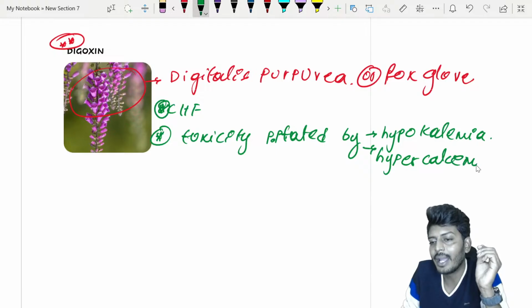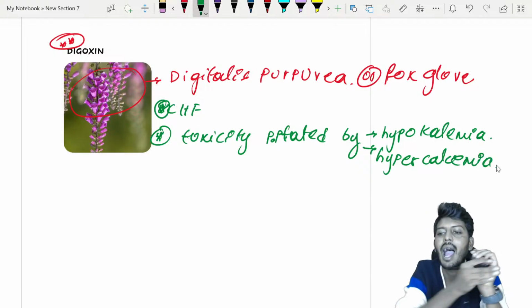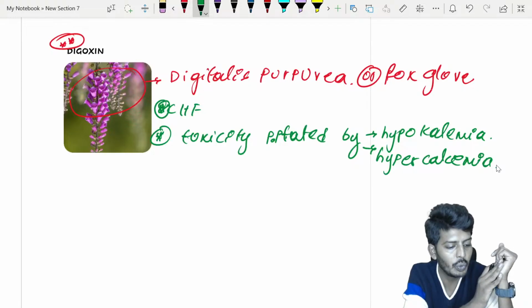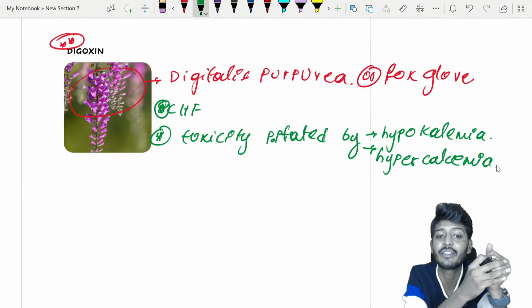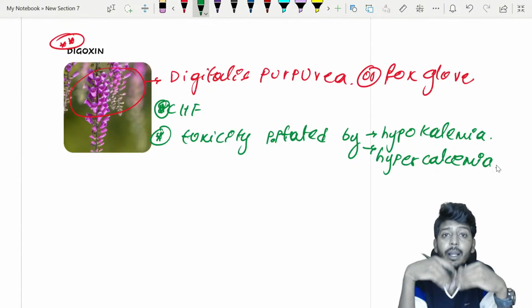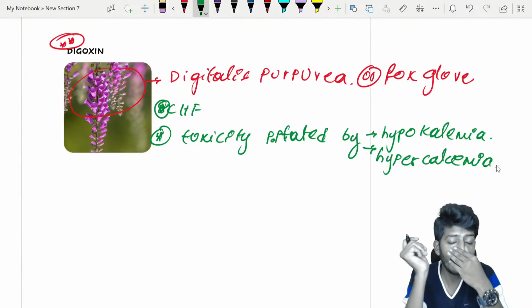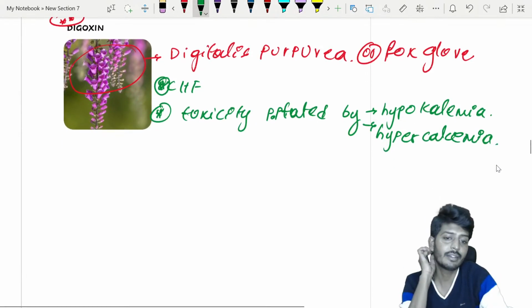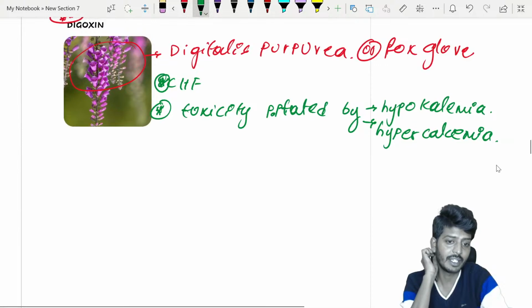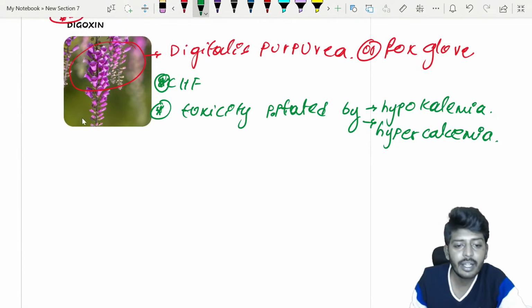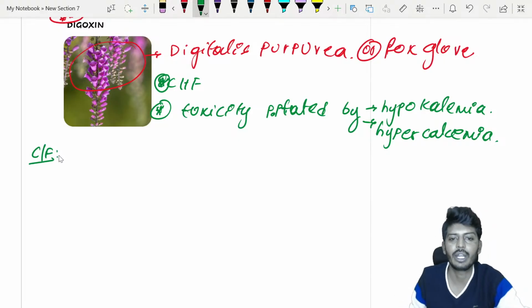Hypercalcemia. So hypercalcemia and hypokalemia, these are the two important conditions where digitalis toxicity will become even more severe. If there is severe digitalis toxicity, now we need to understand what the clinical features are. Very important ones.